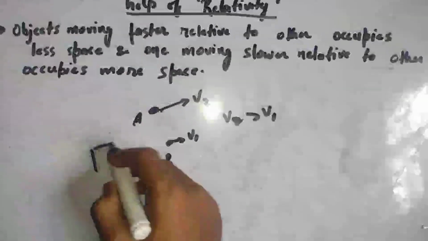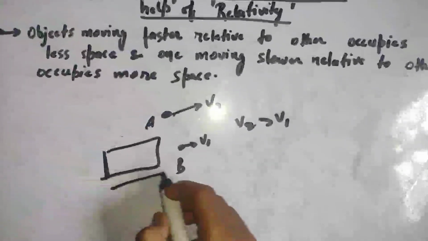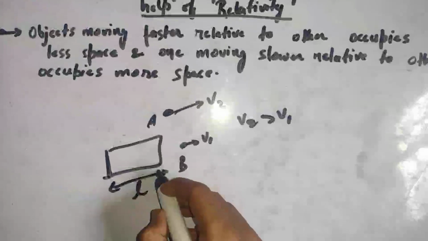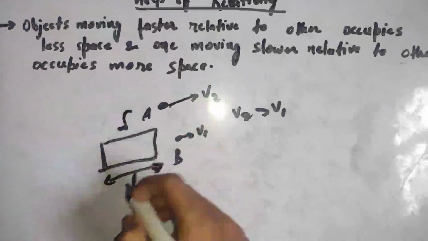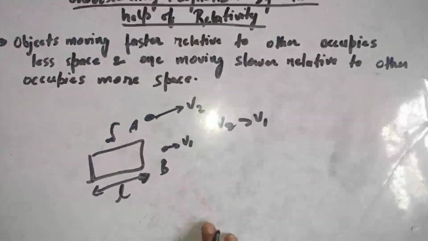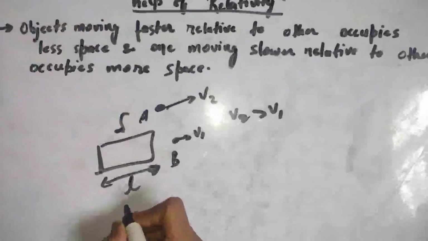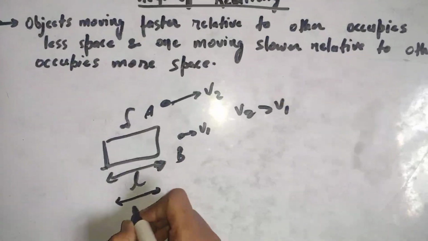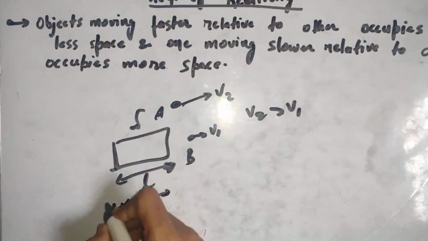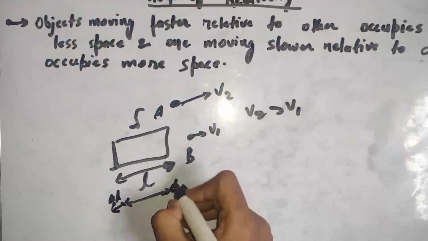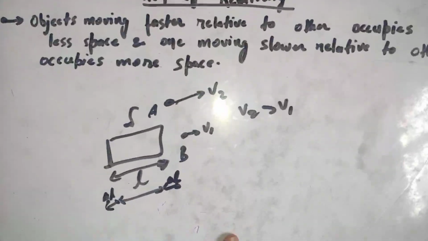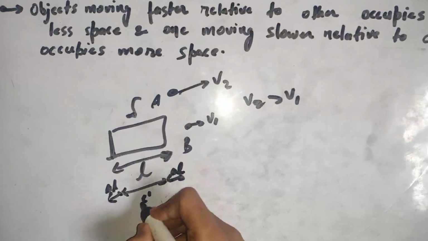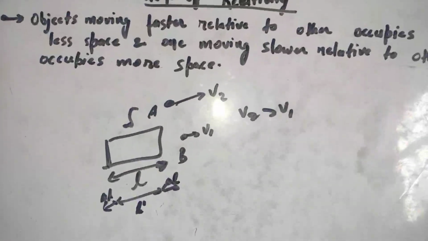So if A's dimension is L, then with respect to B this dimension will shorten, it will reduce by some delta L, and now this length will be only L dash.